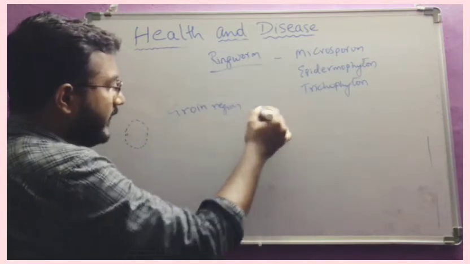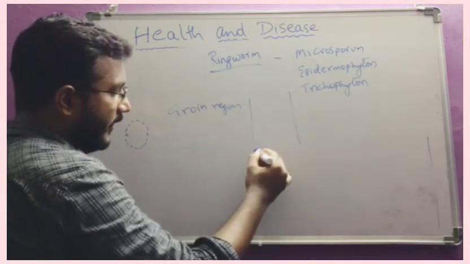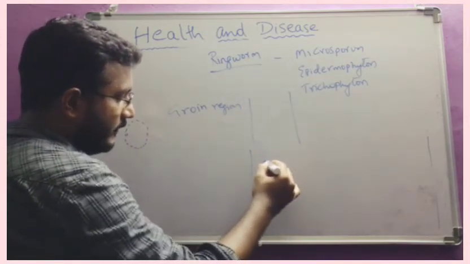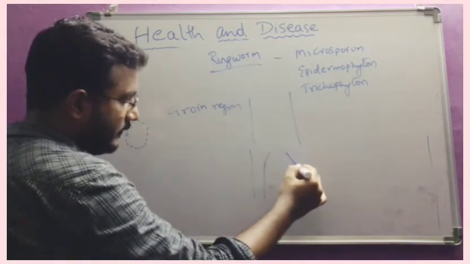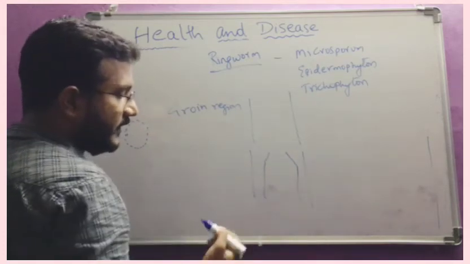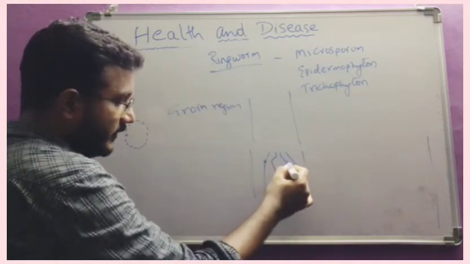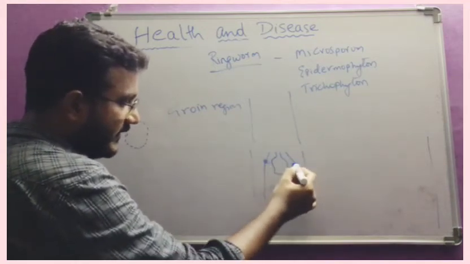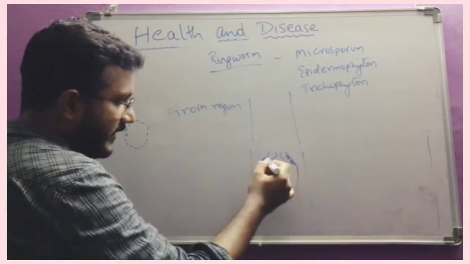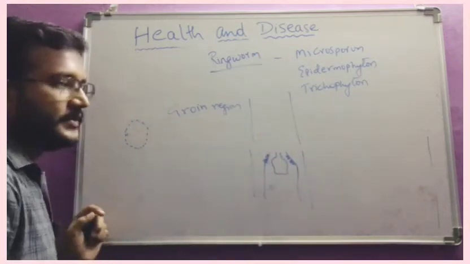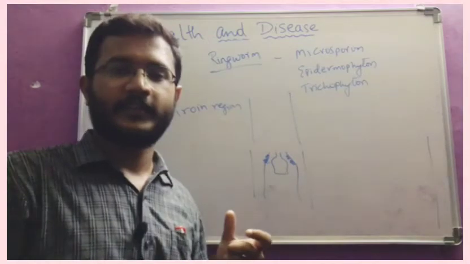What is the groin region? If this is the body and these are the legs, at this region we have genital organs. So at this region we have scaly lesions. So that is the groin region.